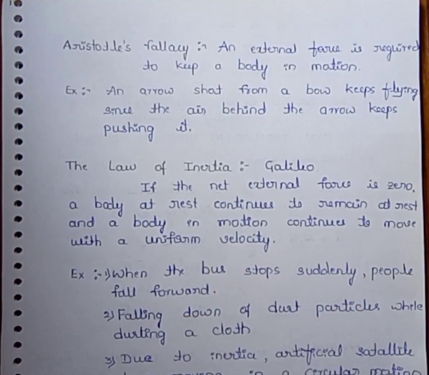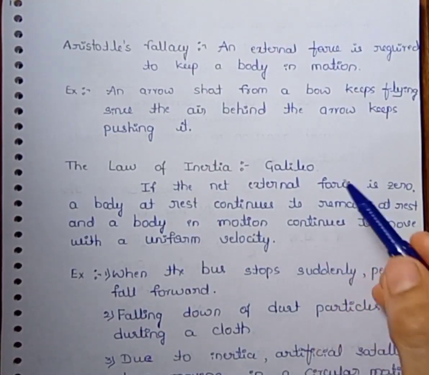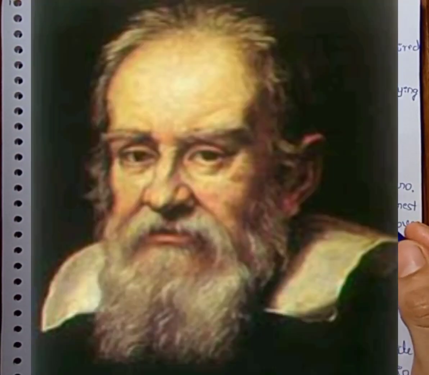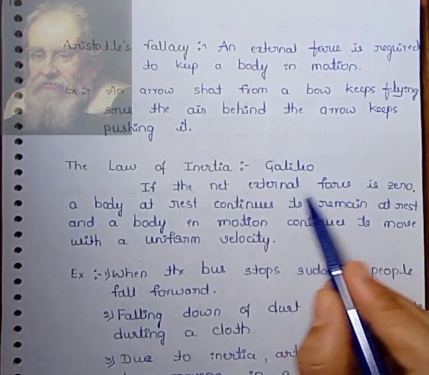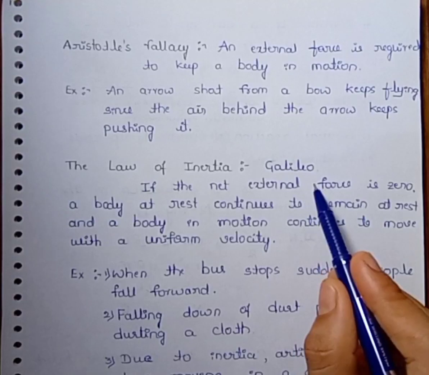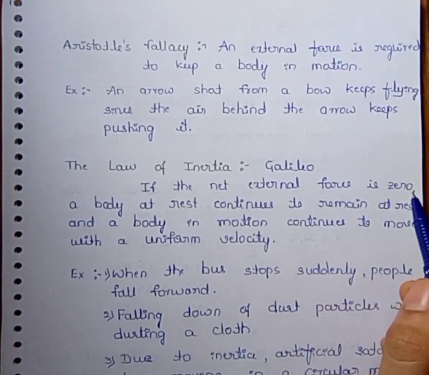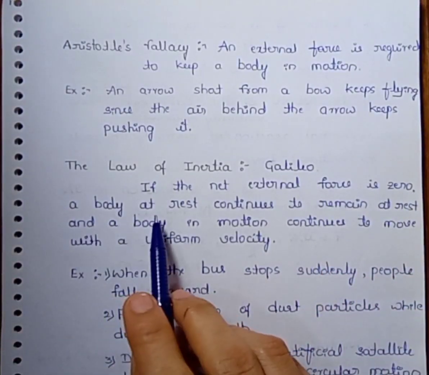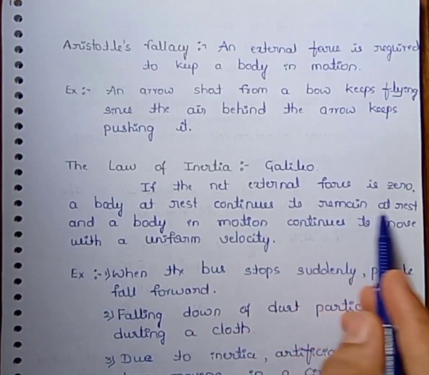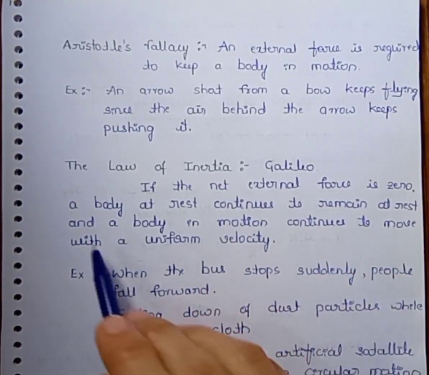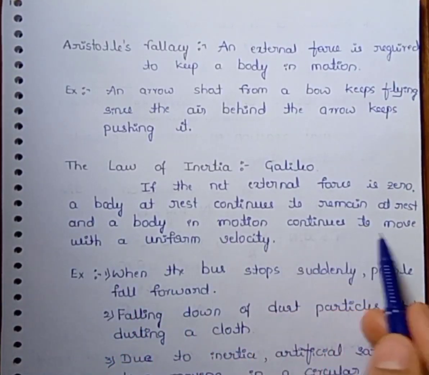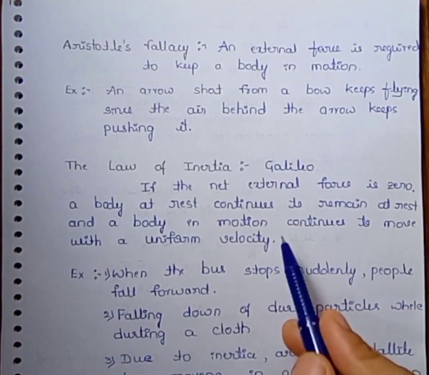Next, the law of inertia, which is explained by Galileo. If the net external force is zero, meaning we consider the net external force equal to zero, a body which is at rest continues to remain at rest, and a body in motion continues to move with a uniform velocity.